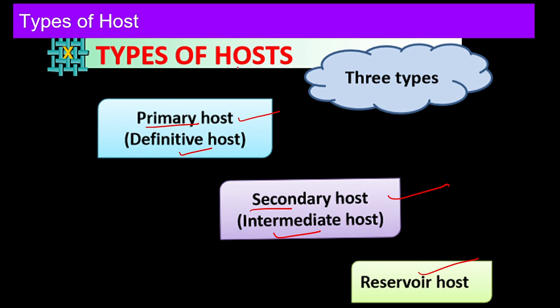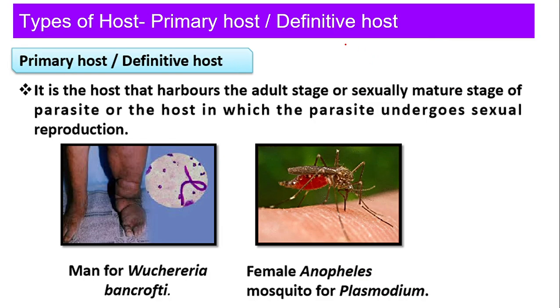Now when we talk about the primary host, you all must have studied the primary section first and then you enter into the secondary section. Has it happened with anyone that they did not study primary and went into secondary? No, secondary came later, primary was studied first, right? So why is that important? Why we cannot directly jump into the secondary section? Because primary is the basic, we need to understand that.